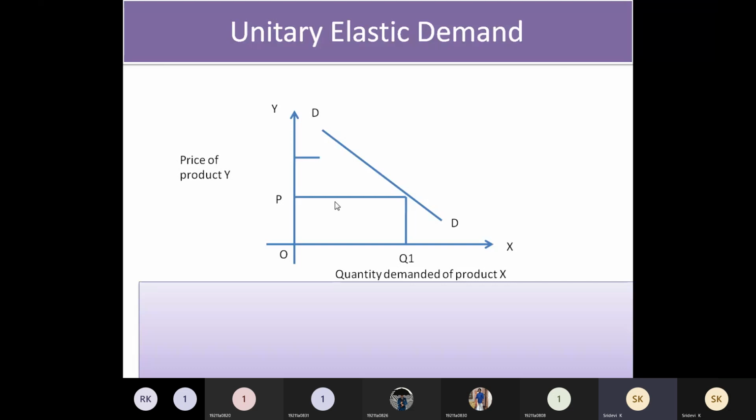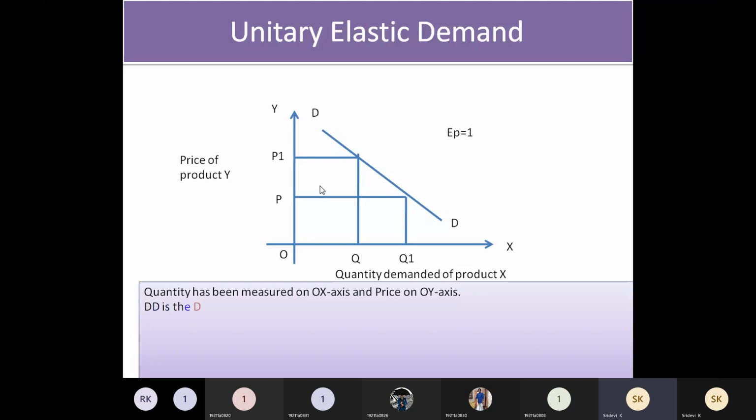And when price is increased to P1, quantity is going to decrease to Q. So when you are going to draw the graph of unitary, keep in mind that the difference between P and P1 should be equal to the difference between Q and Q1. So this gap you are seeing with the cursor, no? Cursor moving. This gap should be equal to this gap. Okay.